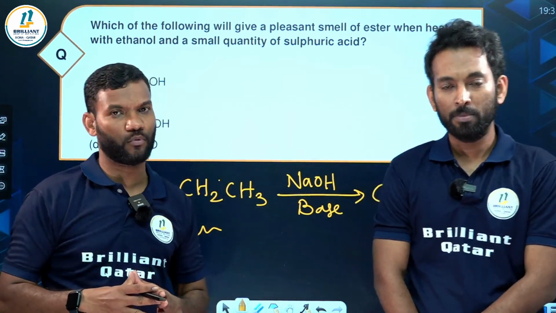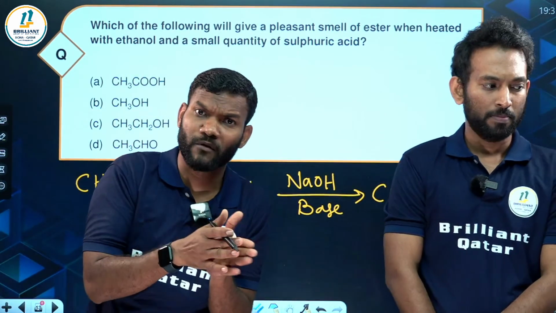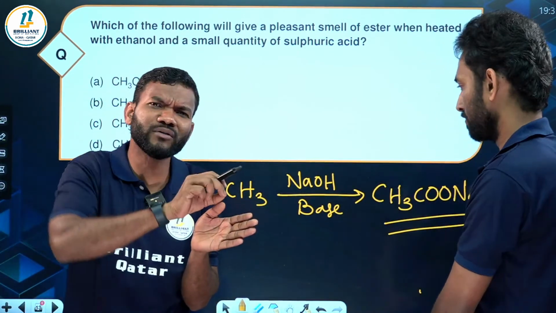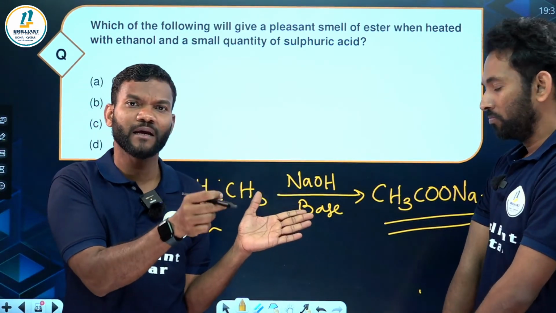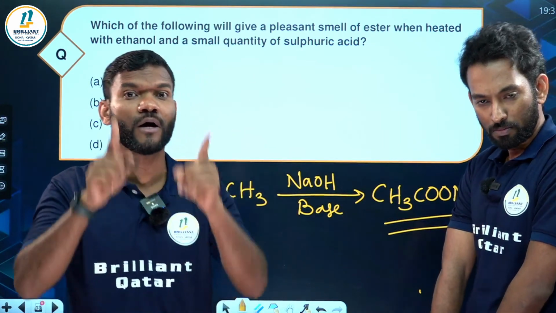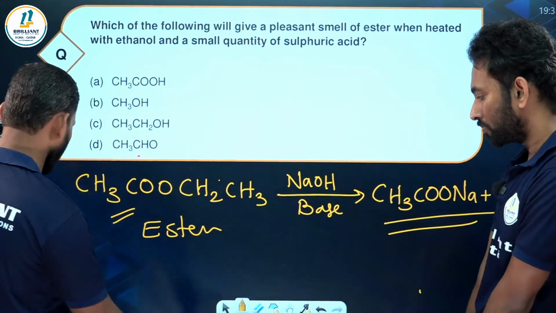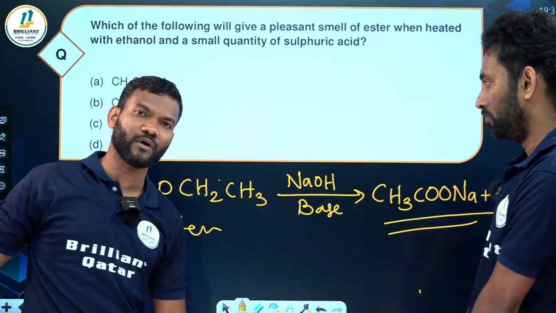Yes, this reaction we use in the preparation of soap. That's why this reaction is called saponification. Hope you know it, because this is always seen in the question paper. How can you justify the name of the reaction? Justify means you have to say this reaction is used in the preparation of soap. That's why it is called saponification. So can we go to the next one?